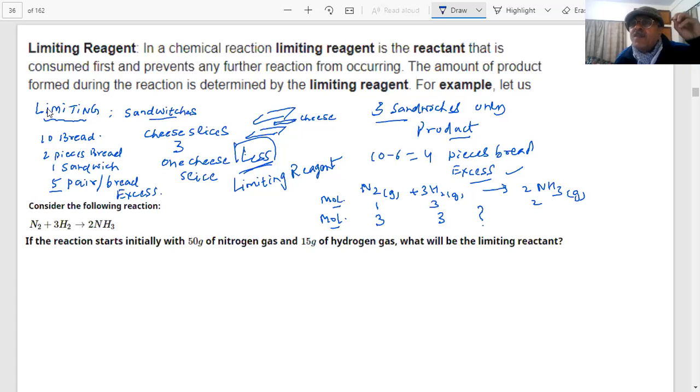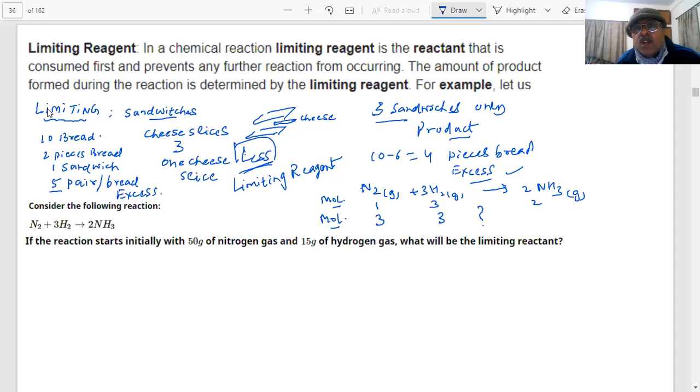The material which is limiting is consumed completely. As I told you, the cheese is consumed completely because it is the limiting reagent. It exhausts. But the other one, which is present in excess, remains behind. Now tell me, in the second case, which will be the limiting reagent and which is in excess? The hydrogen gas will be the limiting reactant, and we will have leftover nitrogen gas. Okay, that is the correct answer given by you.